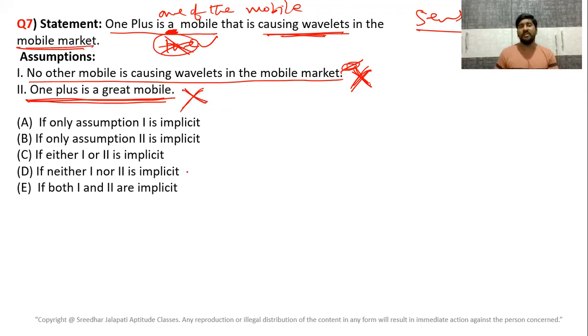So therefore, the answer is neither one nor two is an assumption. Neither one nor two. Okay. Yes. Next, let's move to question number 8.